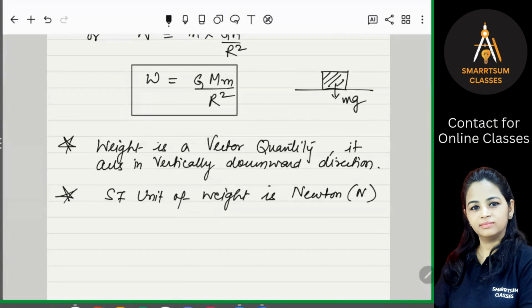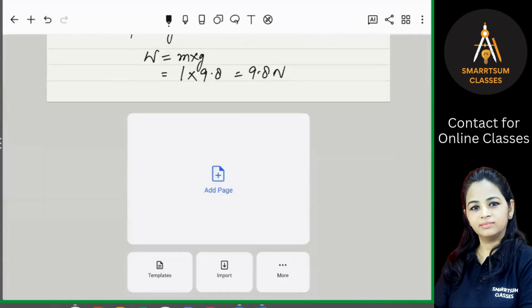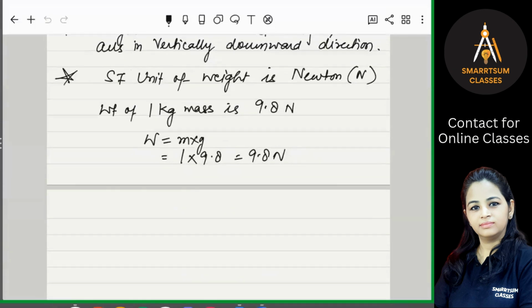Is that clear? If we say weight of 1 kg mass, what is the meaning of that? W is equal to m into g, where m is 1 and g is 9.8, so it becomes 9.8 Newton. The weight of 1 kg mass is 9.8 Newton. So what do you mean by 1 kg weight? 1 kg weight is equal to 9.8 Newton.